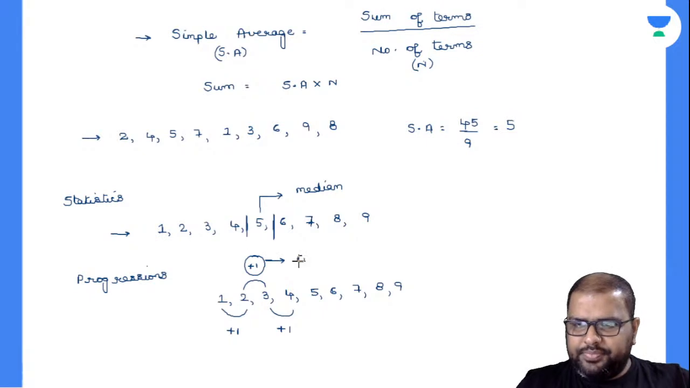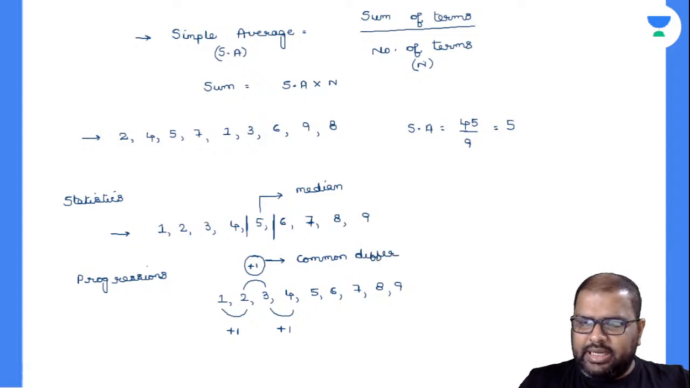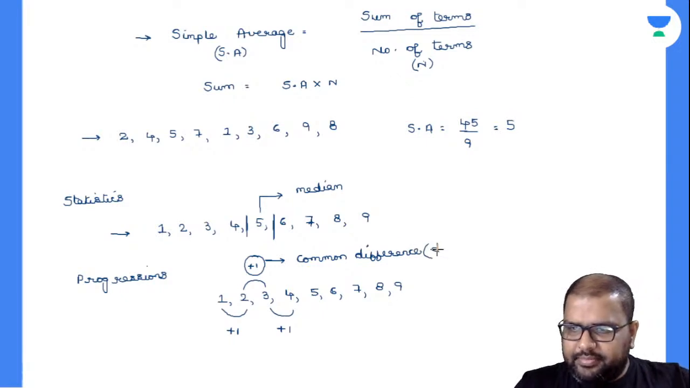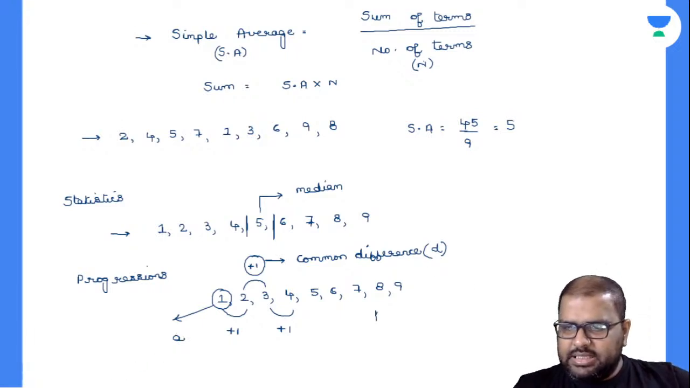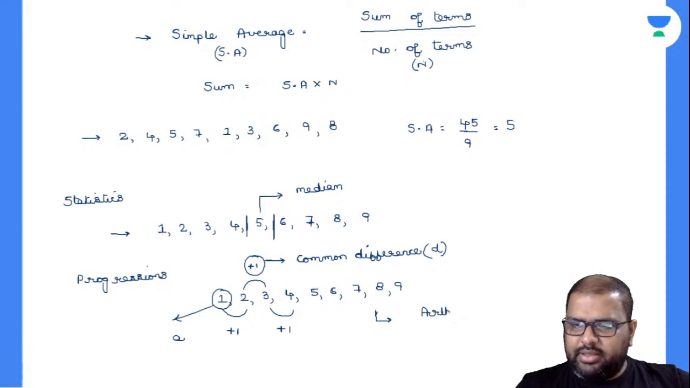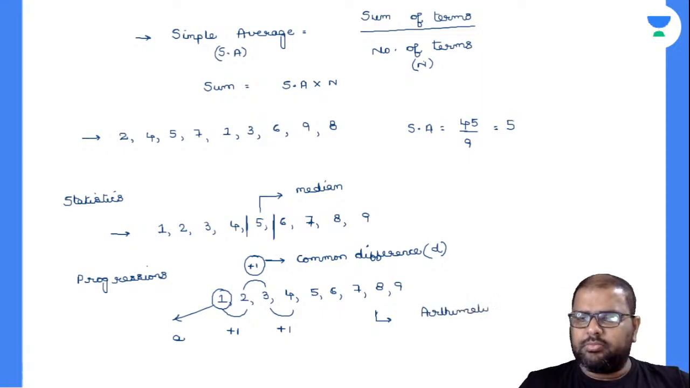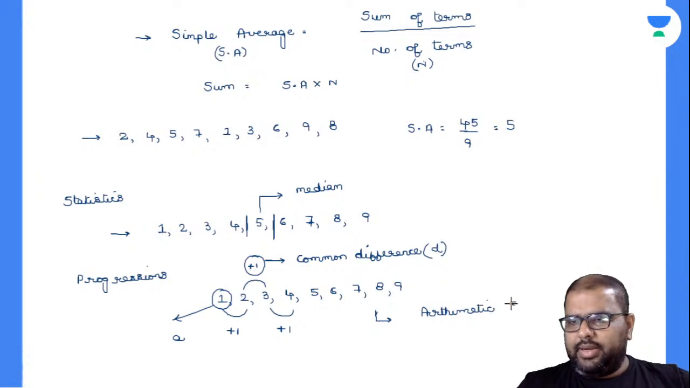Am I right or wrong? Please let me know, yes or no. This common difference I will represent as D, and my first term I will represent as A. Now I will write down the general series. What type of series is this? This is nothing but your arithmetic series. Will you accept with me? Arithmetic series.